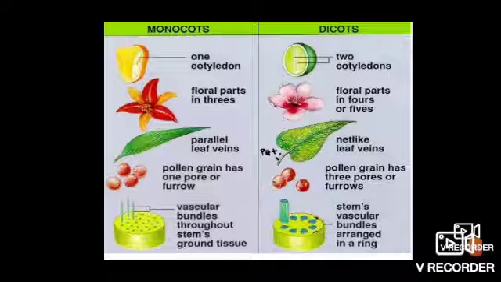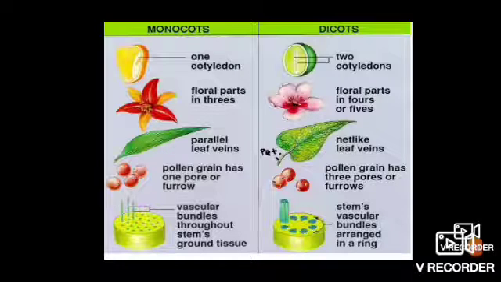In dicots, reticulate venation is observed, meaning net-like veins in the leaf. Another difference is that in monocots the pollen grains, the male reproductive cells, have one pore or furrow, while in dicots pollen grains have three pores or furrows.